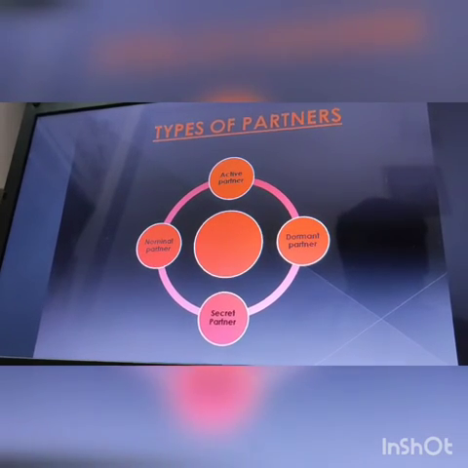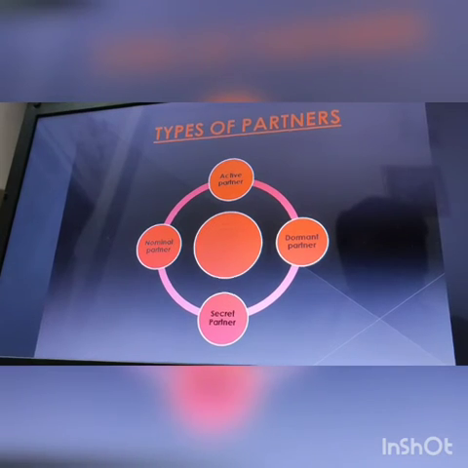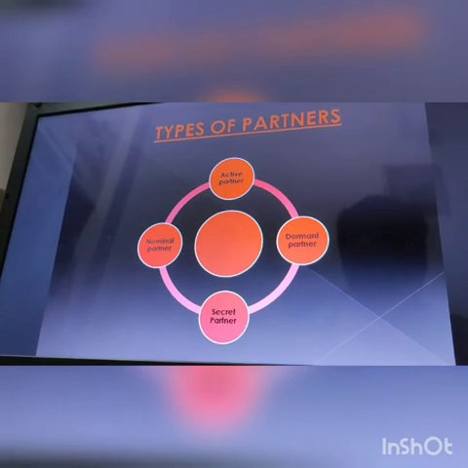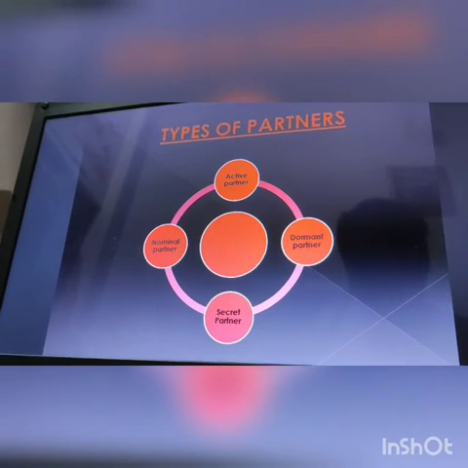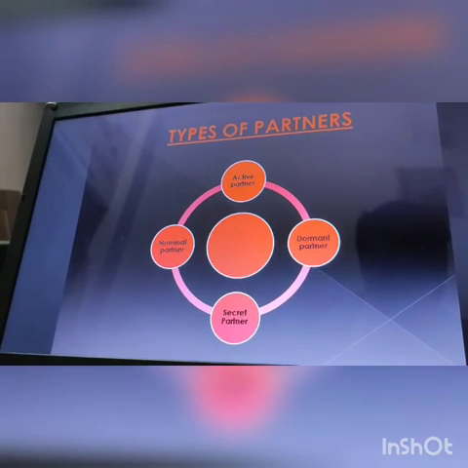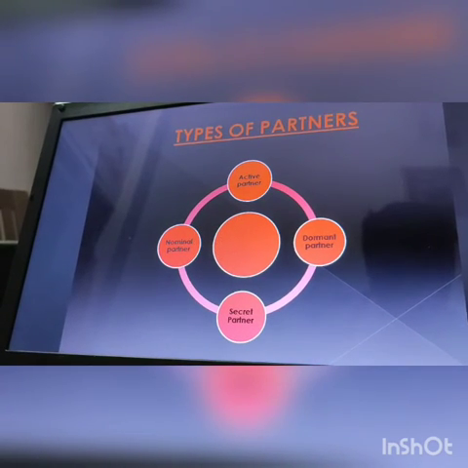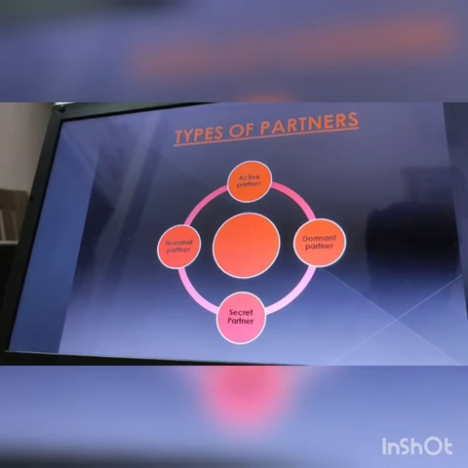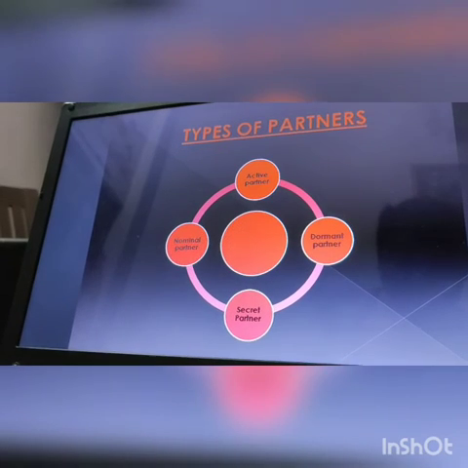Then what is the nominal partner? What is the work of the nominal partner? The nominal partner only provides his name and reputation for the benefit of the firm. He will provide his name, so that the firm's reputation can benefit. But he is liable to outsiders for the debts which outsiders have given to the firm, believing he is a partner in that firm.